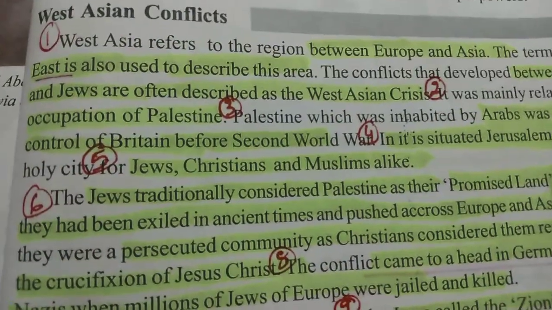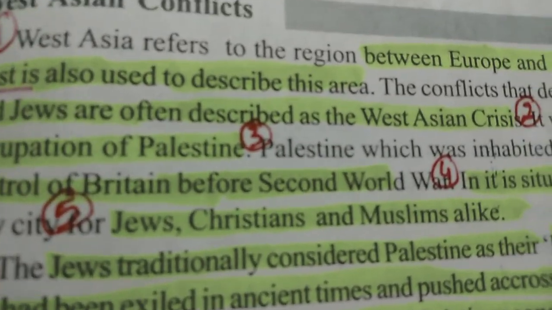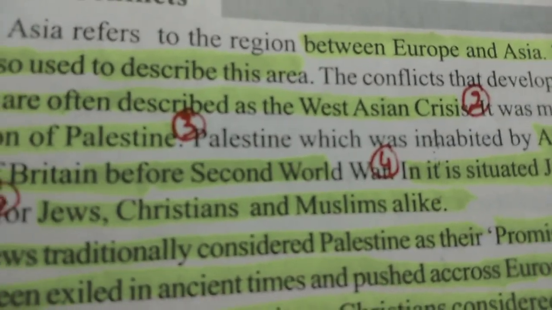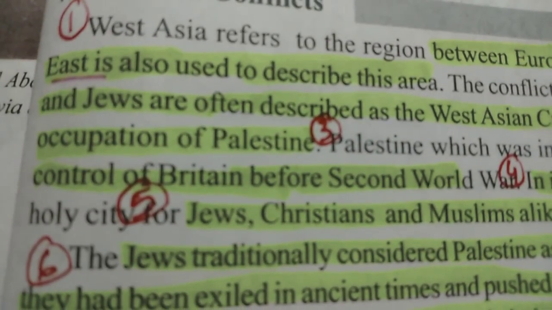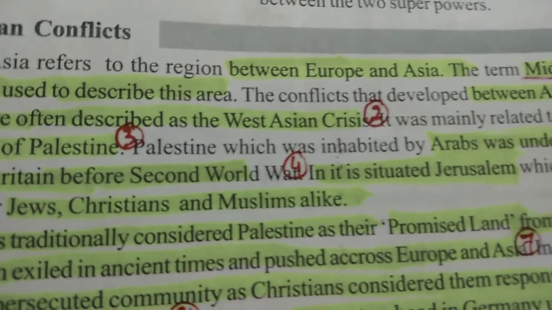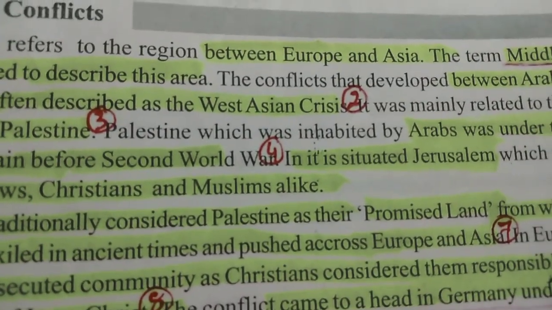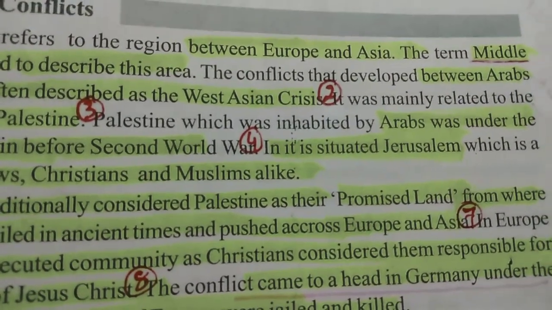So let us see, children, here. The conflict that developed between Arabs and Jews is often described as the West Asian crisis, as we discussed. The main issue related to the conflict is the occupation of Palestine. Palestine is considered a holy place for all three communities, Jews, Arabs and Christians.